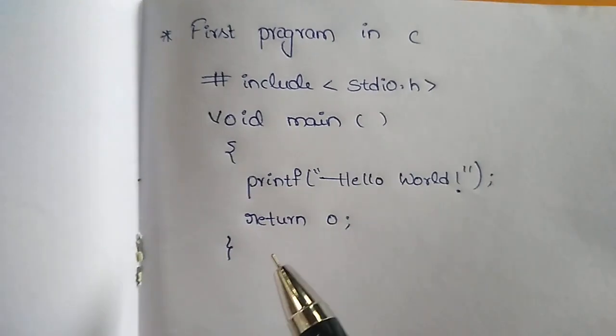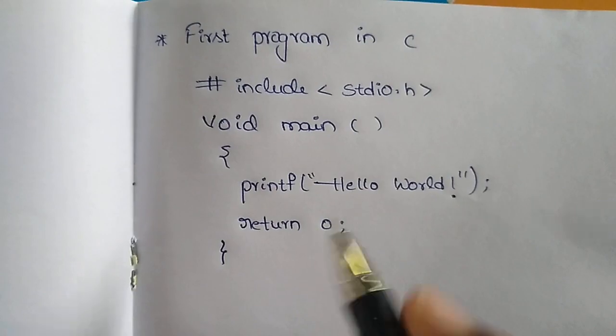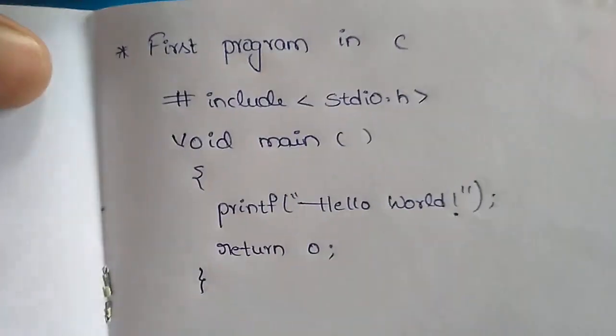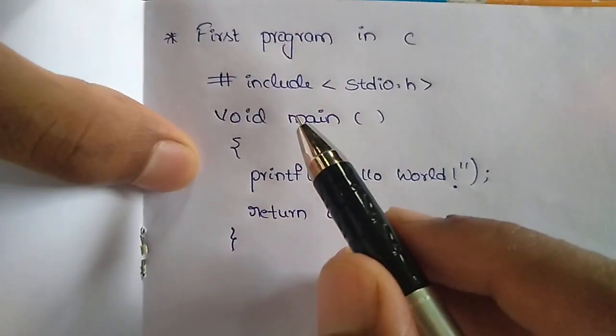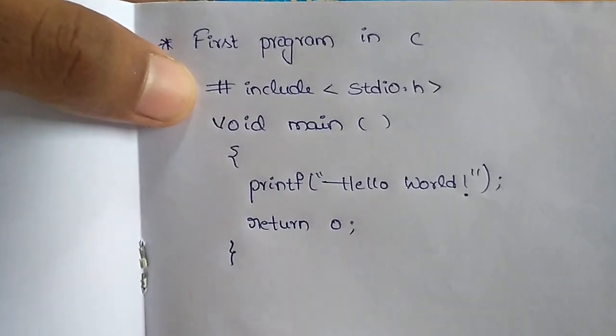Now we are going to discuss the Hello World program in C. Look at this. This is the code for the Hello World program.